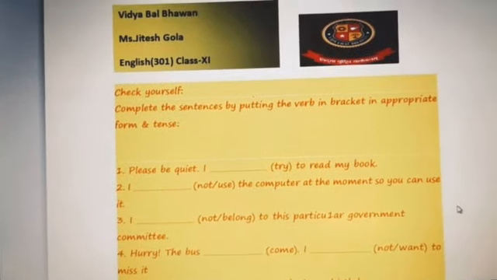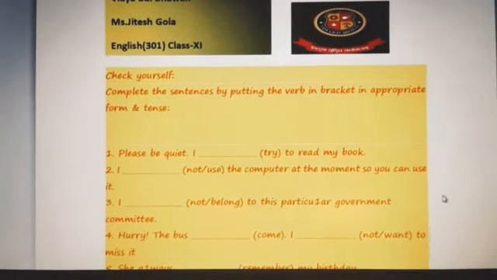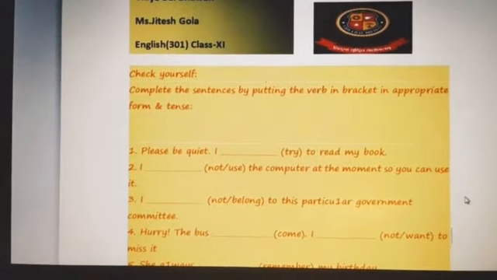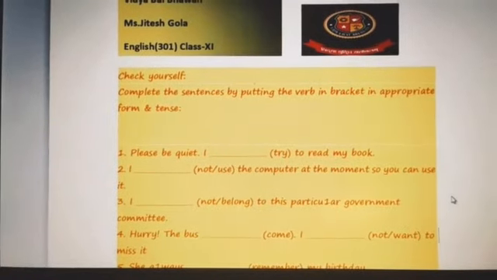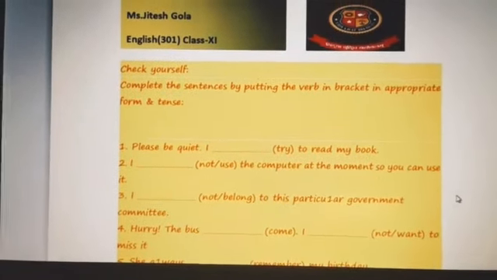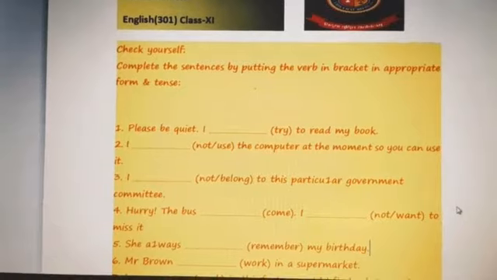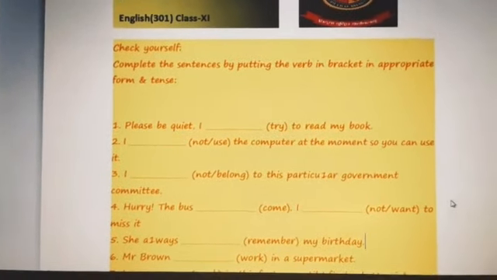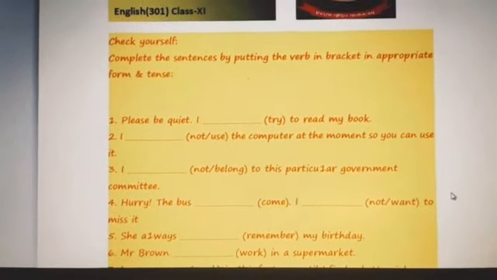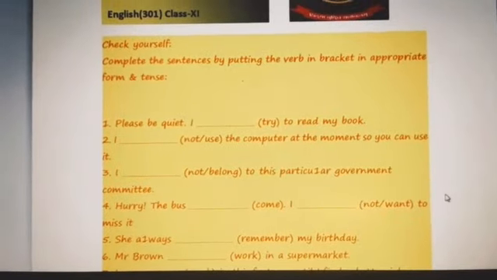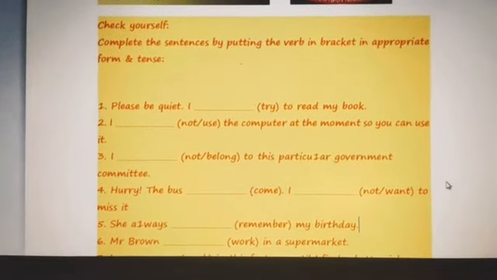I blank, not use the computer at the moment, so you can use it. I hope all of you are able to fill the blank here by using the appropriate form of verb. Now the third one, I, again blank, not belong to this particular government committee. Quickly write down the correct answer, what you think according to you is the correct one, fill it fast.